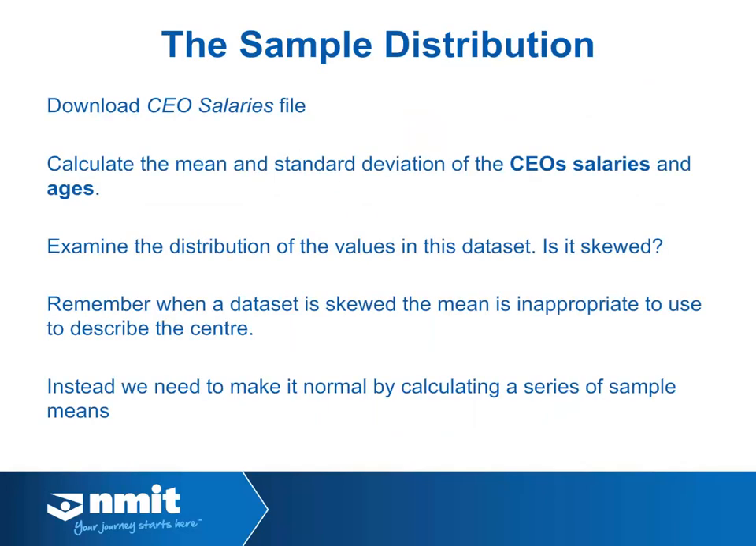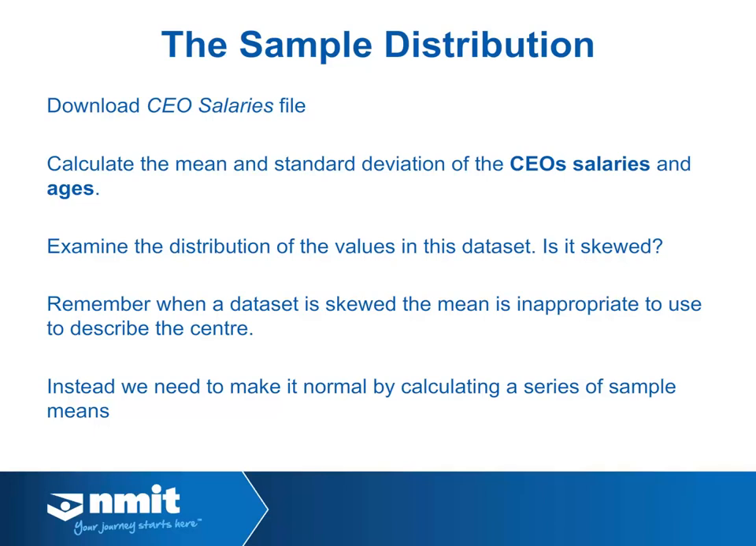First of all, download the CEO salaries file, which has the age and salary of the top 60 CEOs in the US in the late 1980s. And if you could calculate the mean and standard deviation of the salaries and ages, and then do a histogram of the full data set, and you'll see that it's somewhat skewed by some CEOs that have extremely high salaries, whereas most have a sort of moderate salary.